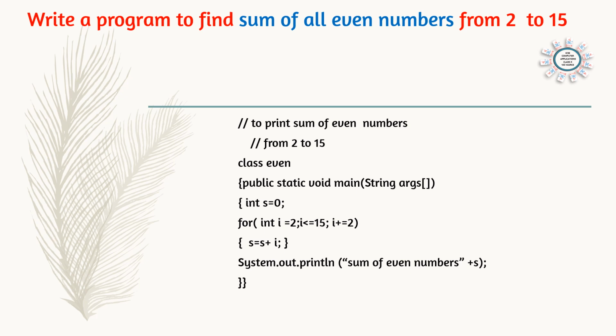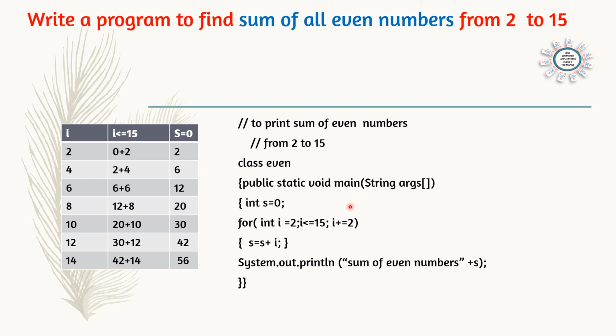And start the program. Class even, public static void main String args, int s is equal to 0. Here we are adding, so the starting number is 0. If we are multiplying, the starting number is 1. And for int i is equal to 2, starting number is 2, i less than or equal to 15. That means 2 to 15, i plus is equal to 2. So here the value of i will be 2, 4, that means a difference of plus 2. 2, 4, 6, 8, 10, 12 and 14. After that i will increase, so the loop will stop here.